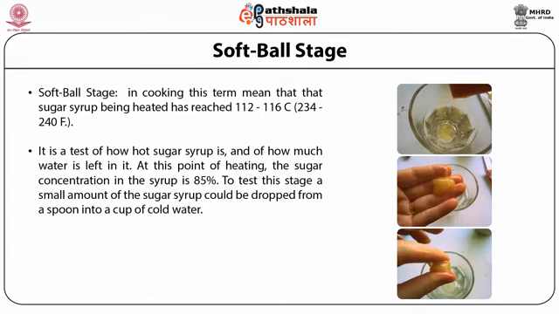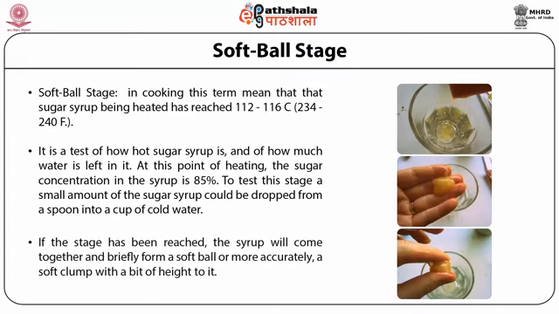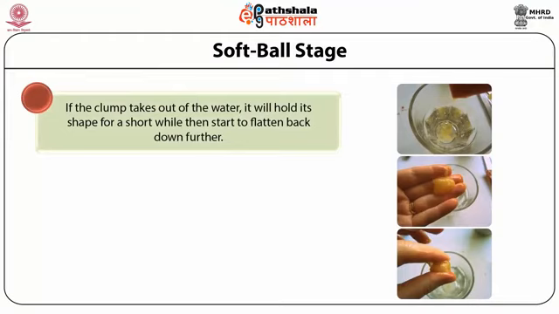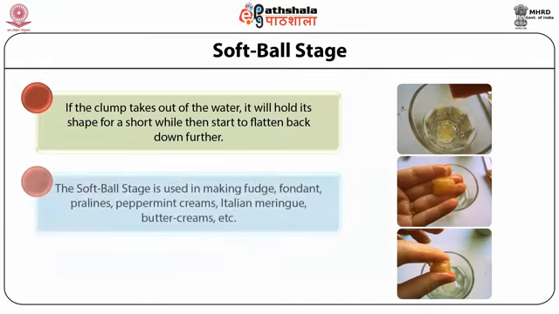of cold water. If the stage has been reached, the syrup will come together and briefly form a soft ball, or more accurately a soft clump with a bit of height to it. If the clump is taken out of the water, it will hold its shape for a short while, then start to flatten back down further. The soft ball stage is used in making fudge, fondants, pralines, peppermints, creams, Italian meringues, buttercreams, etc.